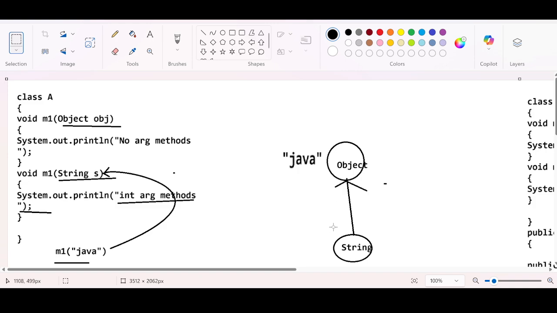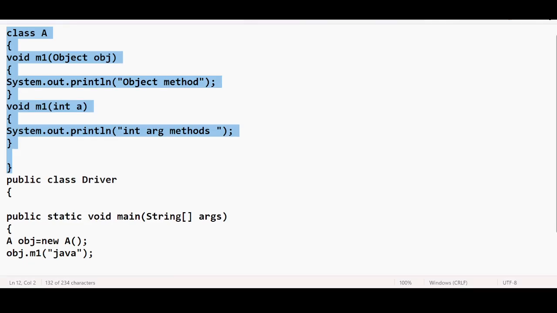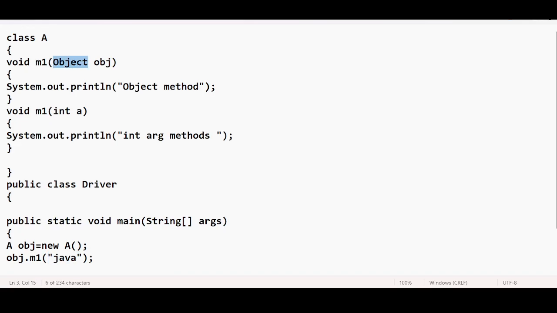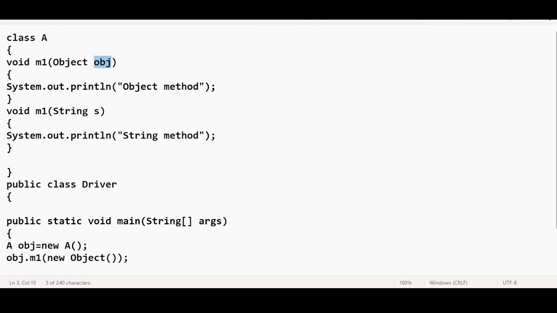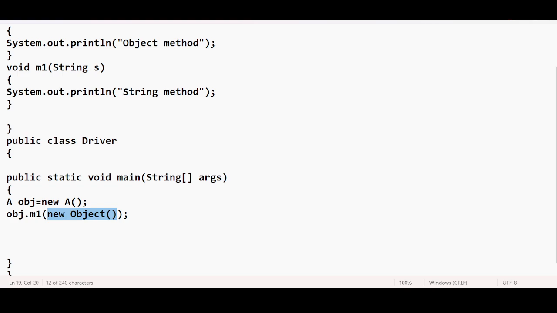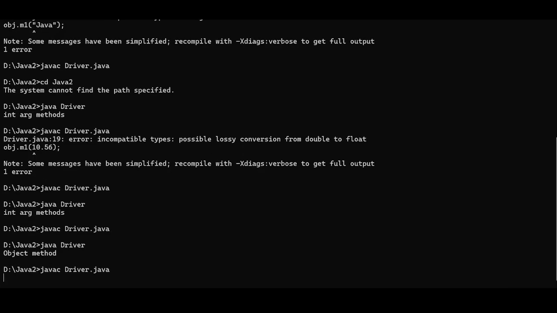Promotion chart will happen this way. Let me say, if I want to execute the object method directly, even though I have a string here, I will pass the object. Let me say new Object. That's it. This method will be executed. I am passing the actual argument here, new Object, the actual object type. Now, if you see, the object method will get executed.